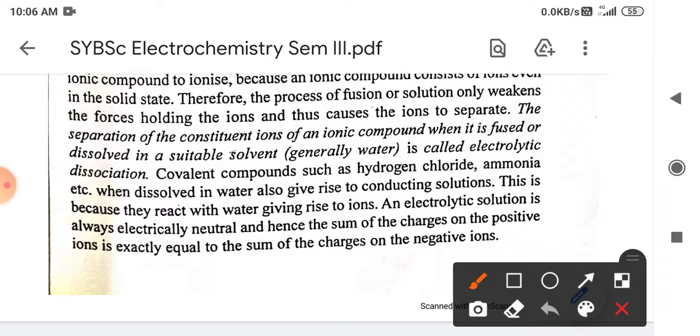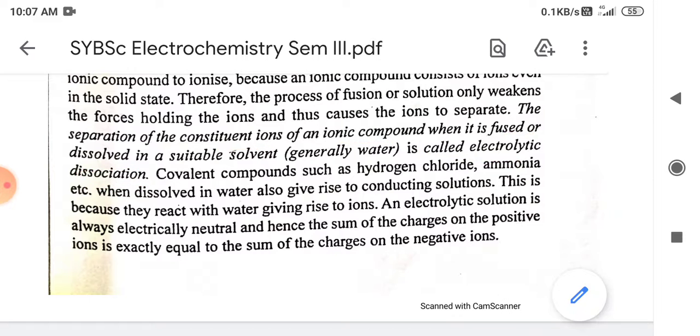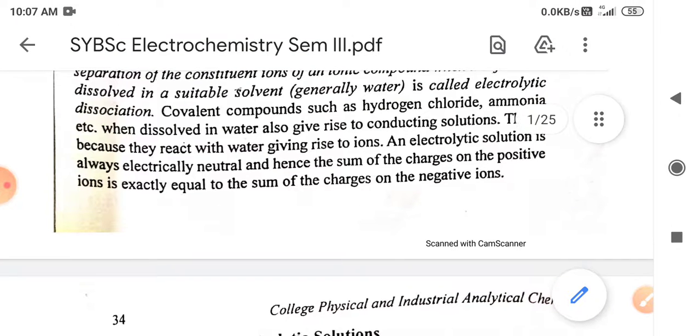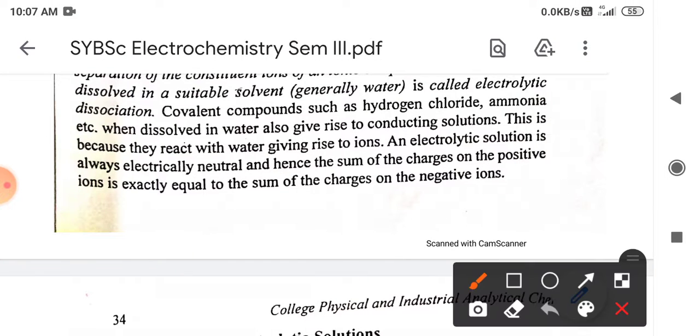Thus the separation of the constituent ions of an ionic compound when they are fused or dissolved in a given solvent is generally called electrolytic dissociation, or simply dissociation. The covalent compounds such as hydrogen chloride, HCl, and ammonia, when dissolved in water, give rise to conduction. Why is it so?